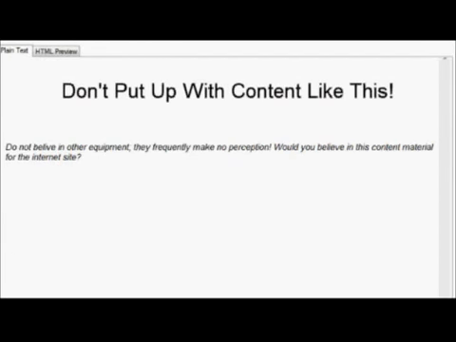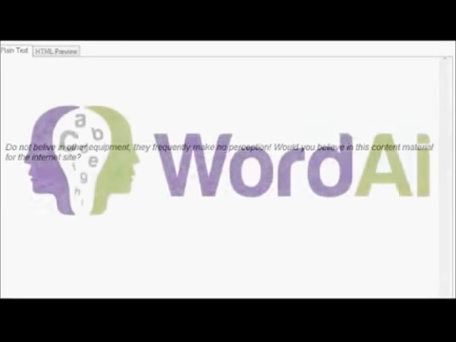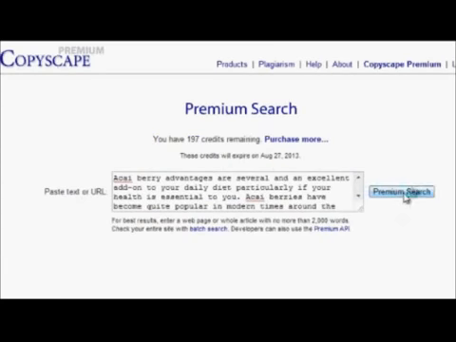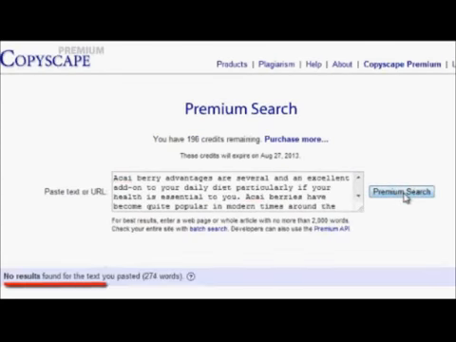So here's an example of some very poorly spun content, and that's the sort of thing a standard spinner might give you if you don't take control and care of what it's trying to do. So here's something they're spinning about, I don't know how you pronounce that, acai berries.